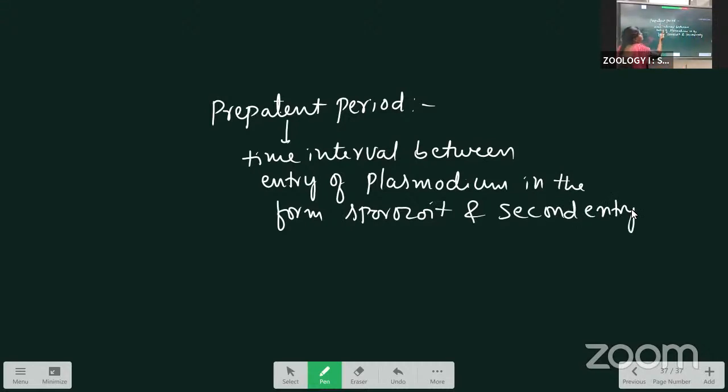That is called the prepatent period. Here, the second entry is called the prepatent period. How much duration is this? This is 8 days.